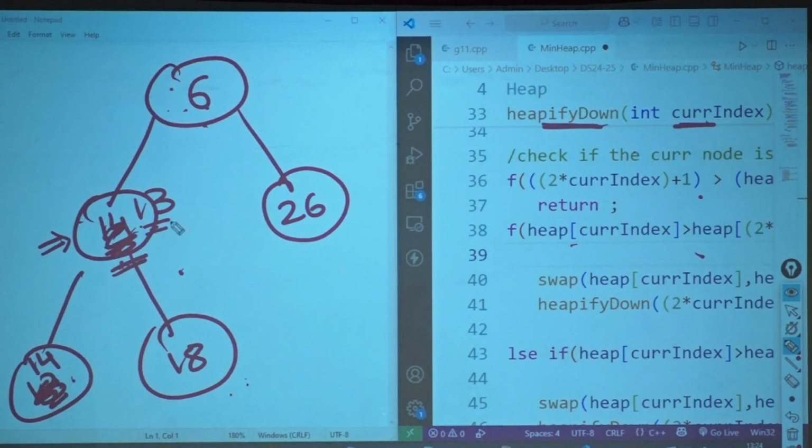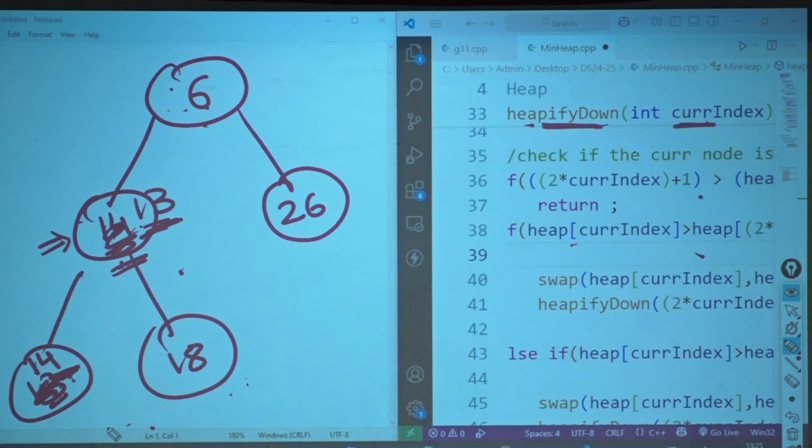Okay? After the swap is done, I am going to call heapify on what? On my child over here. Now I am going to call heapify on this. When I call heapify down, I will check, does this guy have children? No, it doesn't have children. So return from here. Stop your heapify. Understood? So this is working perfectly fine. We have covered all the cases, all the scenarios. You only have got to make sure when will you return, when will you call heapify down again.